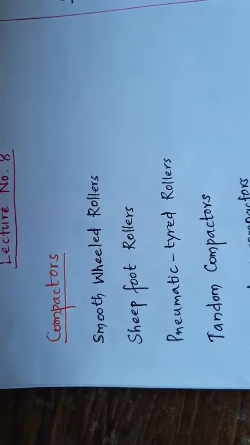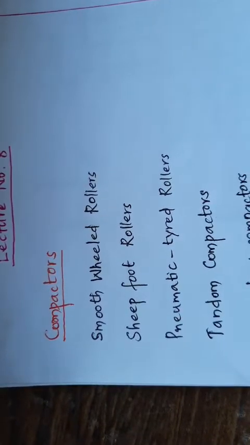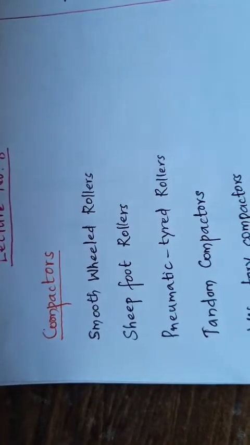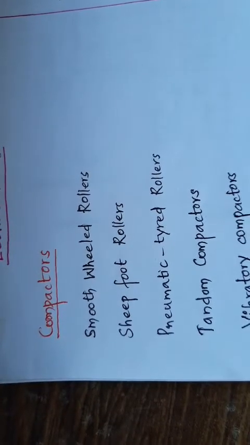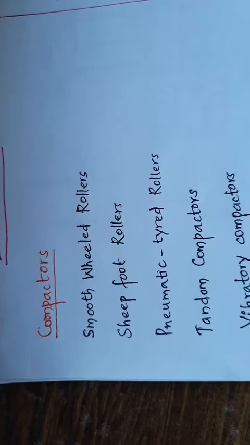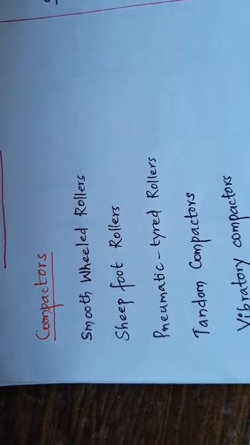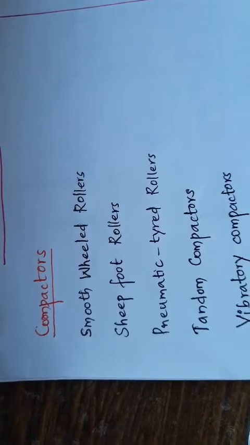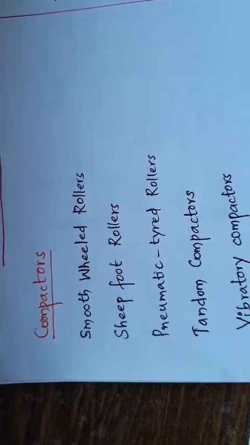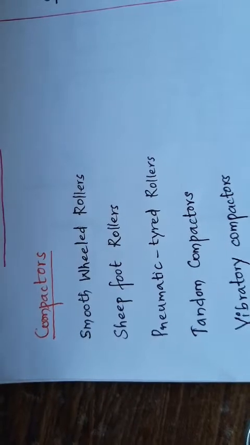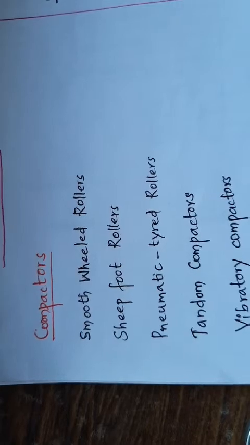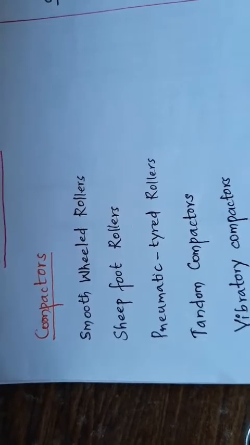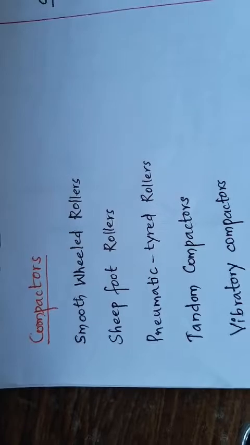Let us see the first one, that's smooth wheeled rollers. These rollers may be provided with three wheels or sometimes with two wheels of equal width, called tandem type. These rollers are generally used for most of the work, but these rollers are not effective in uniform graded sands, gravel, silt, and on cohesive soils with high moisture content due to poor traction.